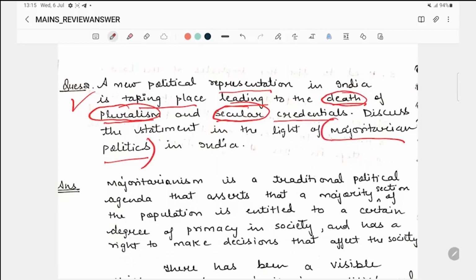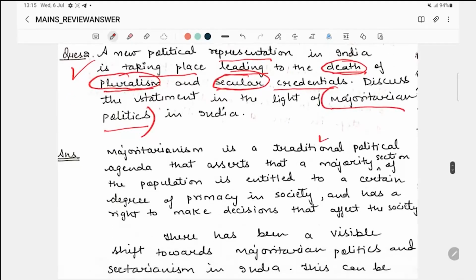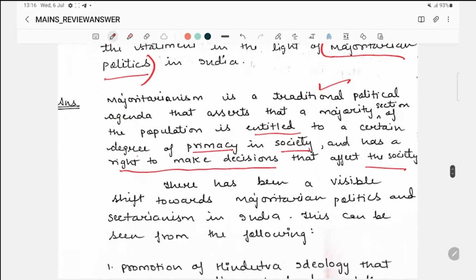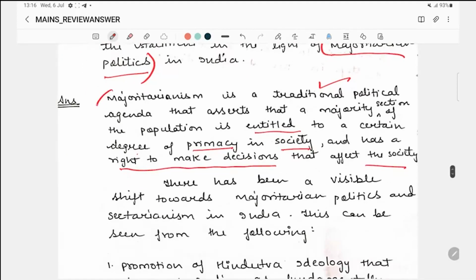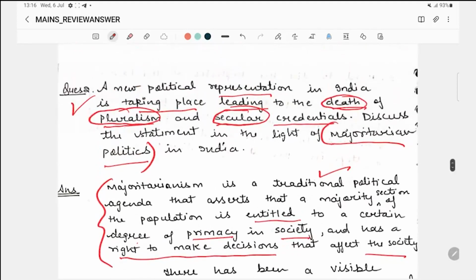So majoritarianism is a traditional political agenda that asserts that a majority sect of the population is entitled to a certain degree of primacy in society and has a right to make decisions that affect the society. Fine. So here you have mentioned majoritarianism, so it will be better in the intro if you also give one line on what is pluralism and one line on what is secularism. So it will look holistic.